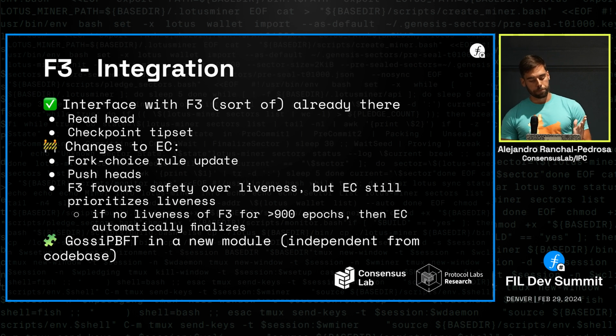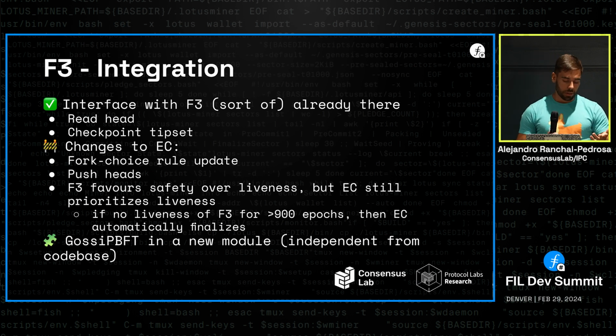And there's also this more fundamental thing that partially synchronous BFT protocols favor safety over liveness, whereas longest chain protocols favor liveness over safety. And we made the decision of following the path of least resistance, meaning in the catastrophic scenario that probably will never happen, that you have to pick between either safety or liveness, the longer chain protocol rules over F3. So we will just favor liveness and fall back into the finality that we had before of 900 epochs. For that, of course, there will have to be one instance of GossiPBFT that takes 7.5 hours to terminate. Again, we don't expect that to ever happen.